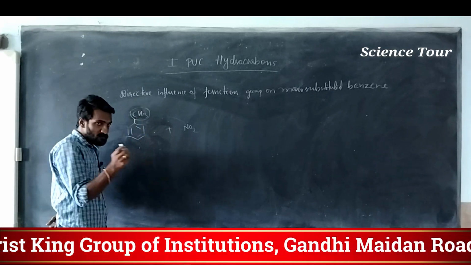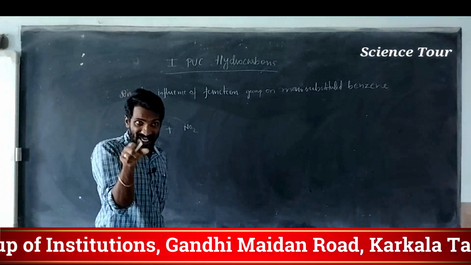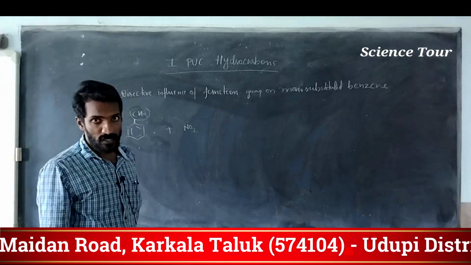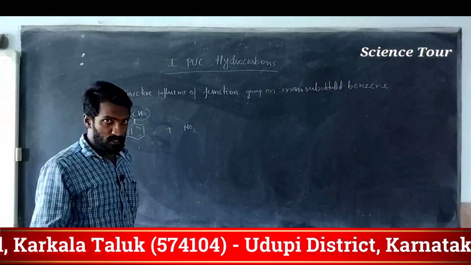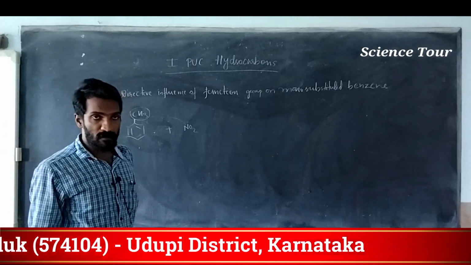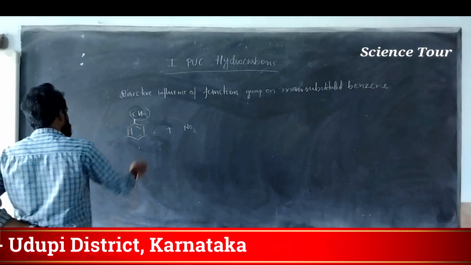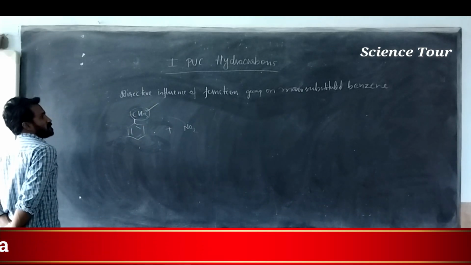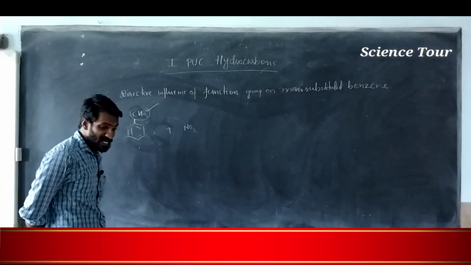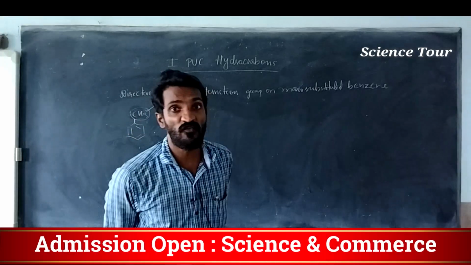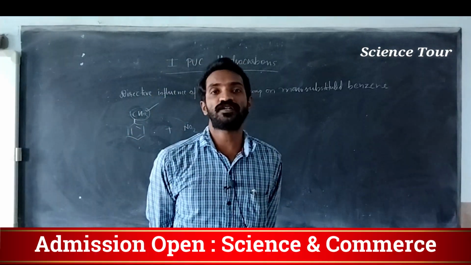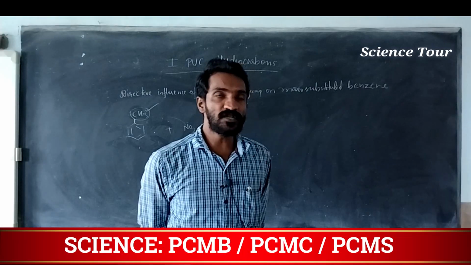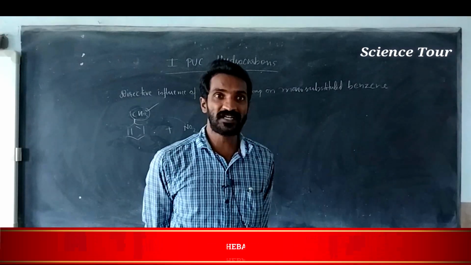These groups have the power to direct the incoming group either to the para position or to the ortho position or to the meta position. It depends on the particular group present on benzene. That is called the directive influence of monosubstituted benzene. Understood? Monosubstituted means a substituted group. It has the power to direct.